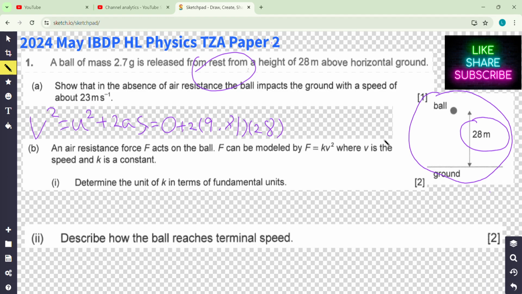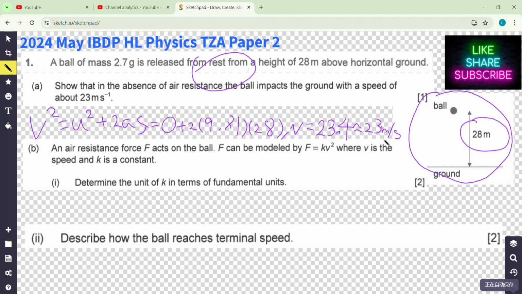Now it's your turn. Calculate the speed with one more significant figure. Okay, your turn. Yes, you got it. So v is 23.4. It is essential because this is a show-that question. You have to show that you really did it, and then you say approximately 23 meters per second.